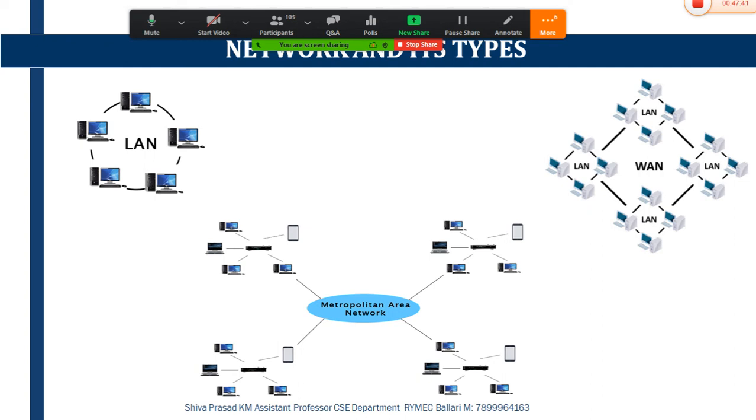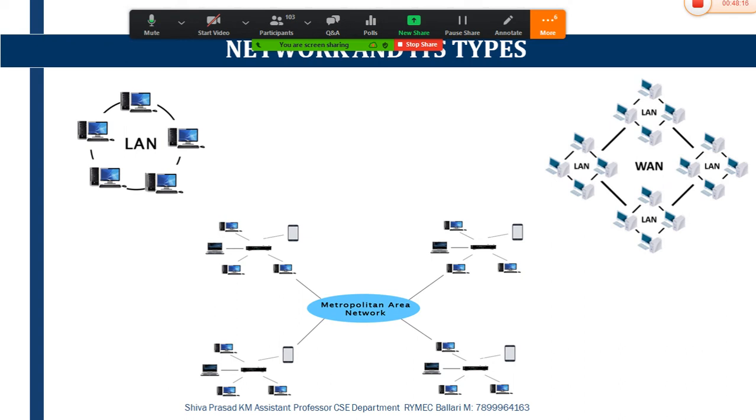This LAN is used for connecting two or more personal computers through a communication medium such as a cable, such as a LAN cable. We call it a LAN connectivity cable, and we can also call it a wire. A wire is used in order to have connectivity between one computer and n number of computers within the same area.